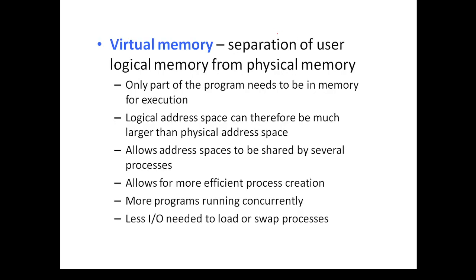So what do we mean by virtual memory? Separation of the user's logical memory from physical memory. Physical memory is the main memory, and logical memory is the secondary memory. So it separates the logical memory from the main memory. As I said before, only a part of the program needs to be in the main memory for execution.